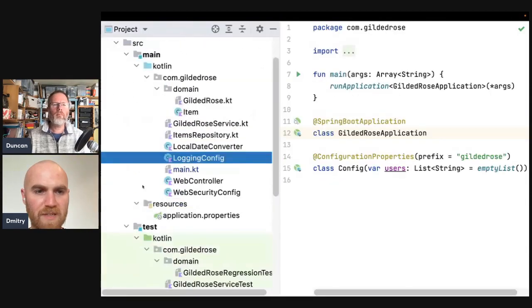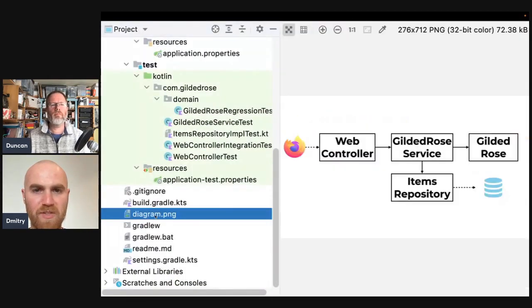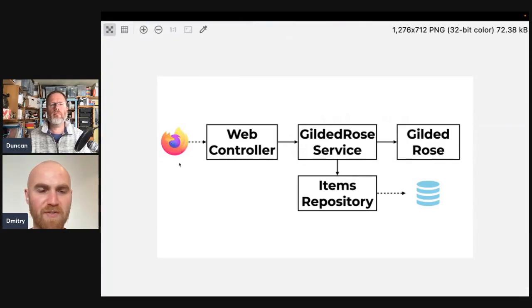So I basically did my own interpretation, which is this. There is a Firefox browser, which talks to the web controller, which uses the Gilded Rose service. That's like an entry point to the domain, I guess. And then there is Gilded Rose, which just does pure domain logic, and the items repository, which loads items from the database. Yeah, that's good. Can we see it running?